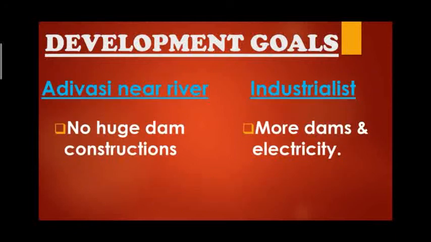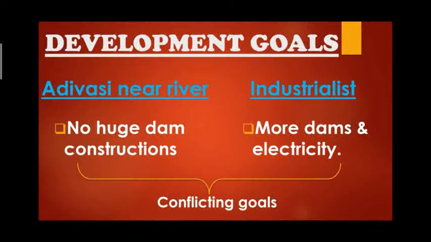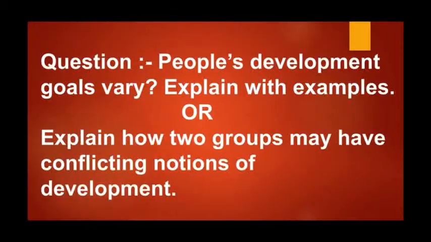And the same if we compare with the Adivasi. Adivasi will never favor the dam construction, and industrialists will say more dams and more electricity because it's good for their industries. So now you can see the question which is there: People's development goals vary, explain with examples and explain how two groups have conflicting notions of development. So the same discussion, the same points, the same example you can write here for the same question.